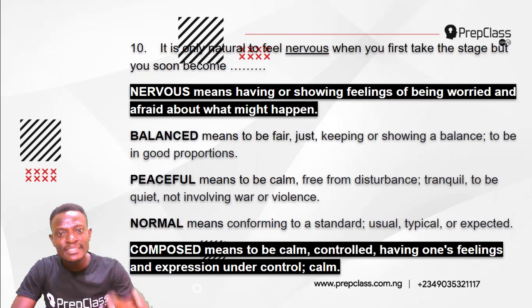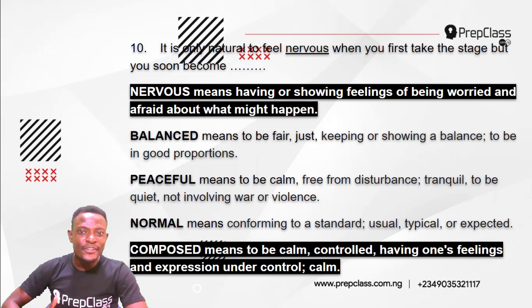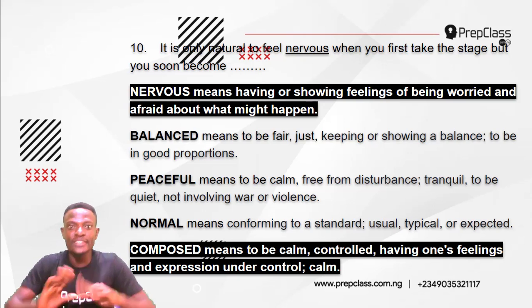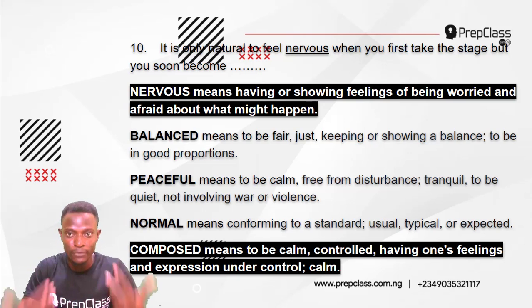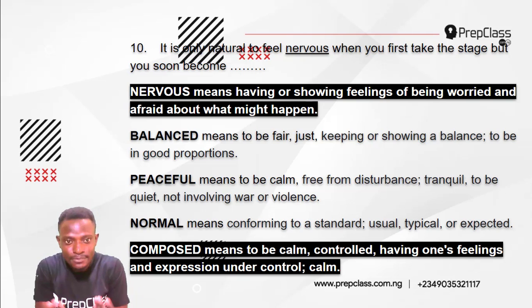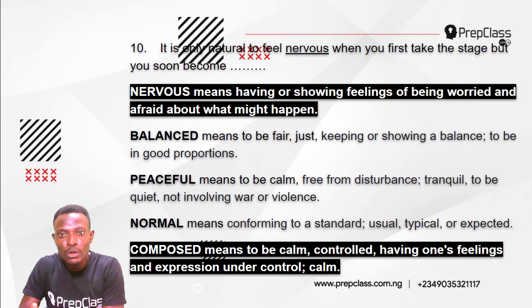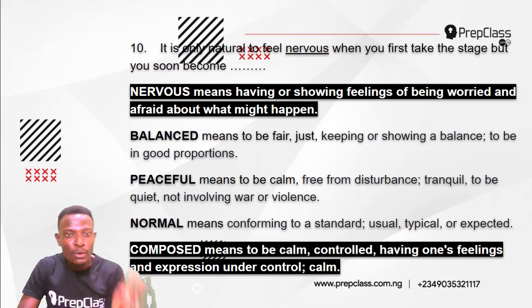Now, nervous means having or showing feelings of being worried and afraid about what might happen. So it is only natural to feel nervous when you first take the stage. Maybe you are going for a performance and the first time you're climbing the stage, you are feeling nervous. You are worried. You are afraid about what might happen. But you soon become composed. The most nearly opposite meaning to nervous is composed.